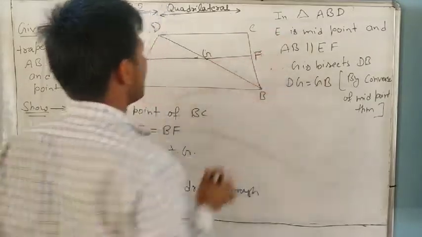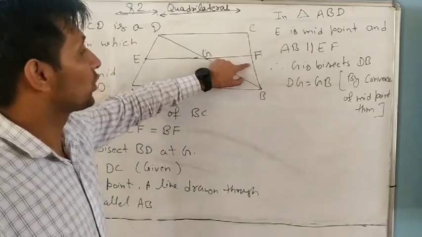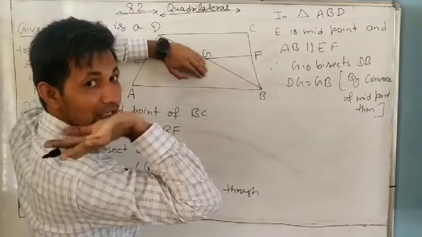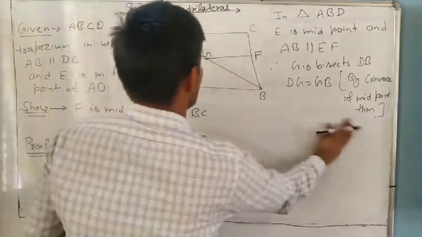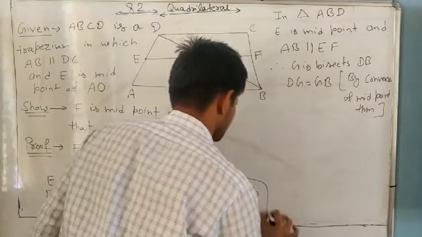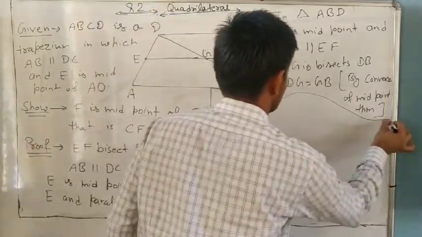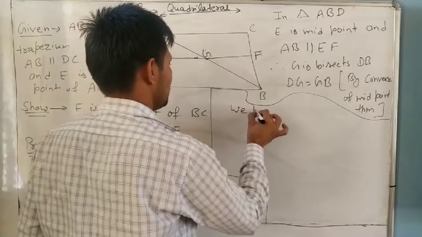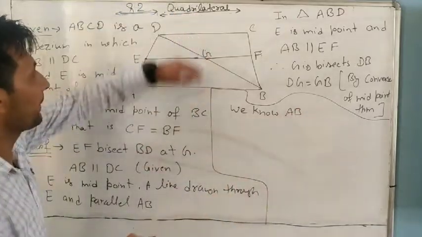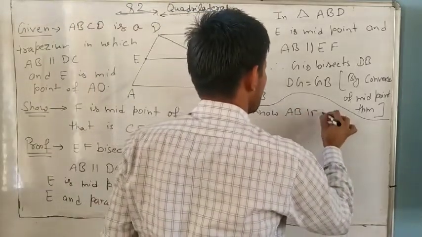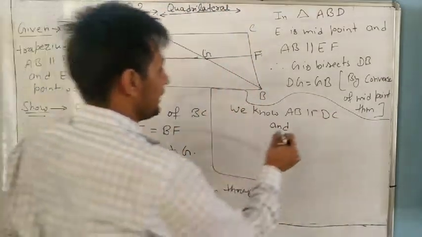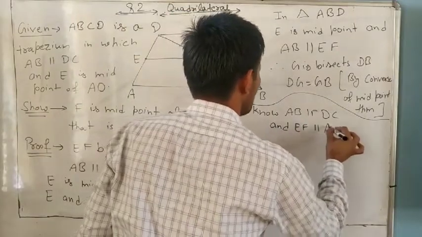But we want to prove that F is also midpoint. So now we already know G is midpoint and GF is also parallel to AB. So you can write, but AB parallel to... We know AB parallel to DC and EF parallel to AB.